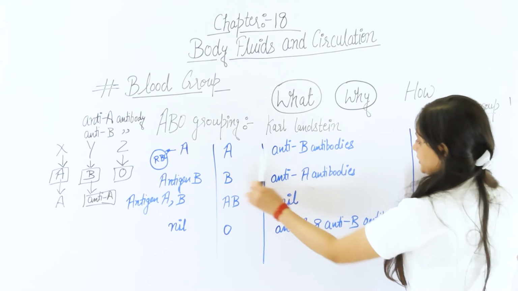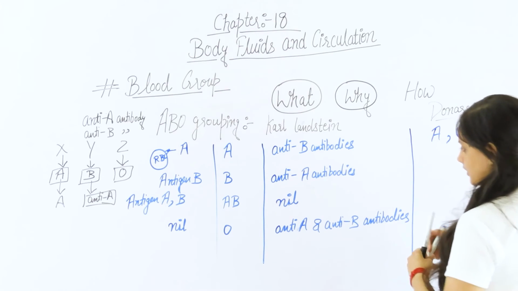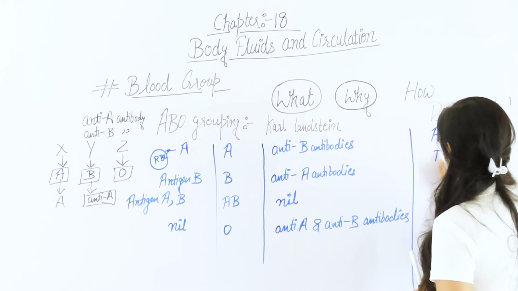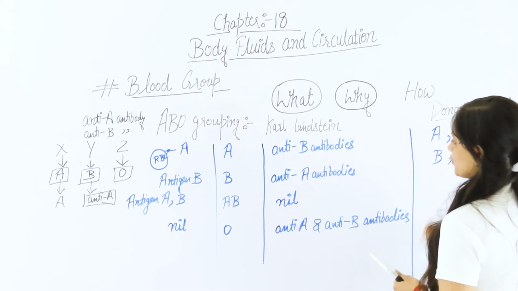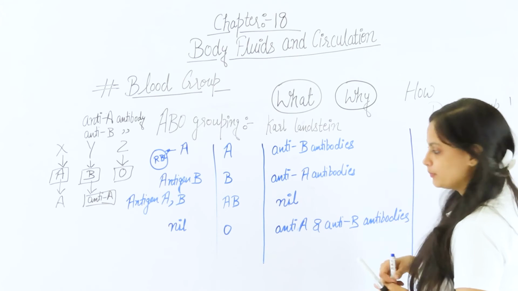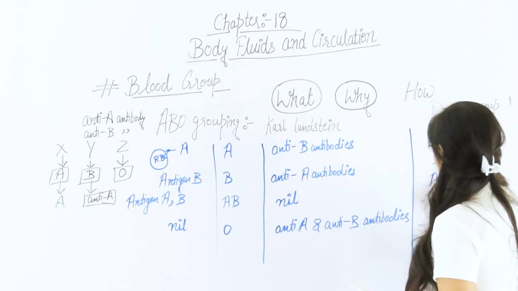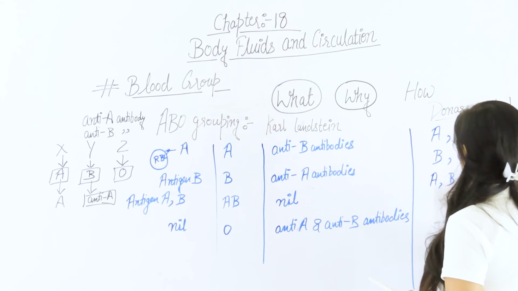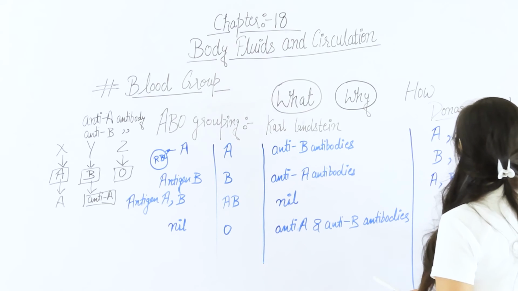And similarly, the B can accept the blood from which donor? From B and from O. And the person having the blood group AB can accept the blood from A also, B also, AB also, and from O also.